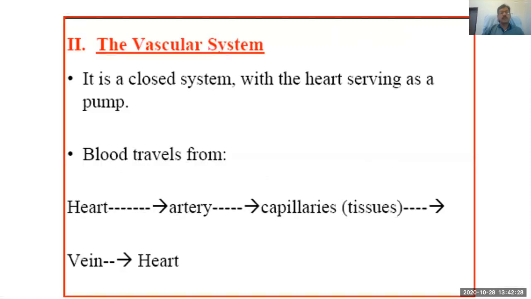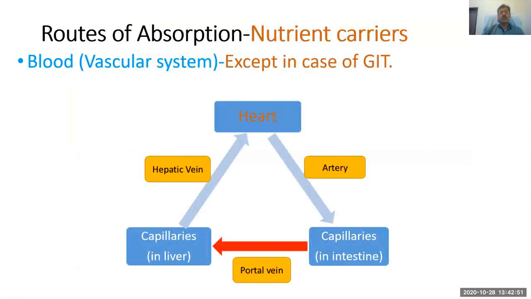The vascular system is a closed system with the heart serving as a pump. Blood travels from the heart to the artery, then capillaries, then veins, then back to the heart. There is no other organ in between. It goes to the capillaries of that tissue or organ, and then from that it carries to the heart. But when we talk about the digestive system, there is an exception.